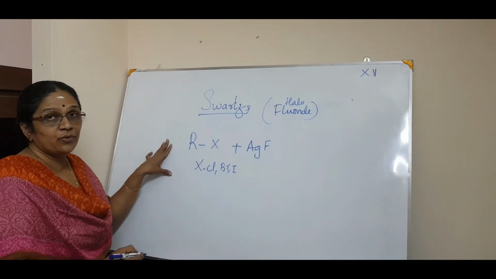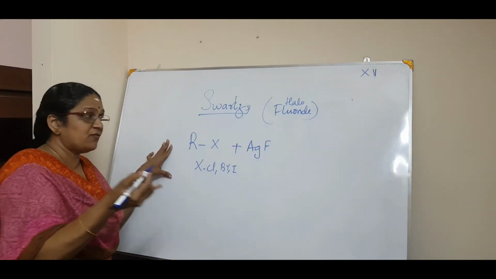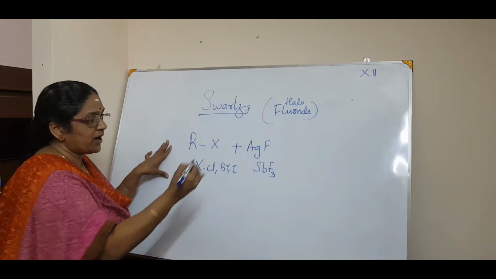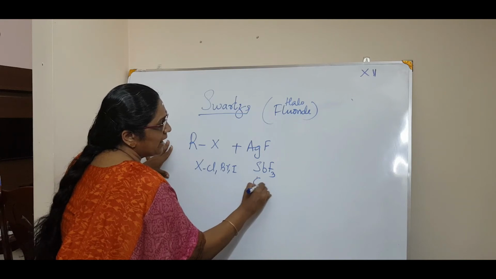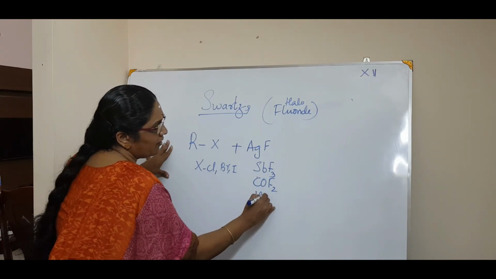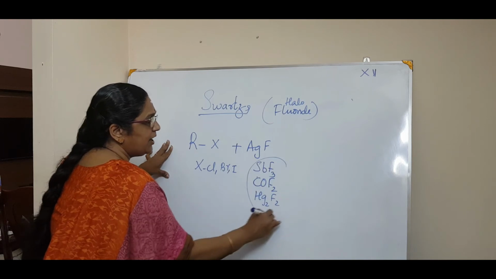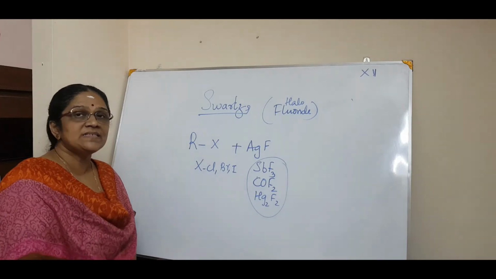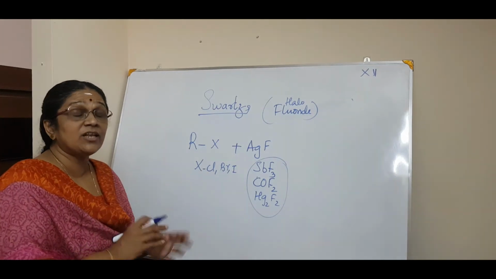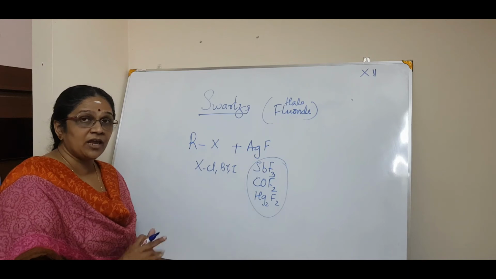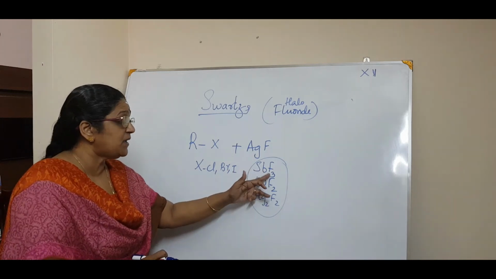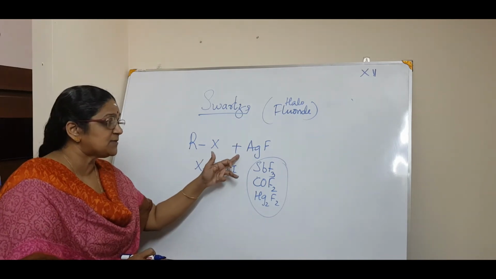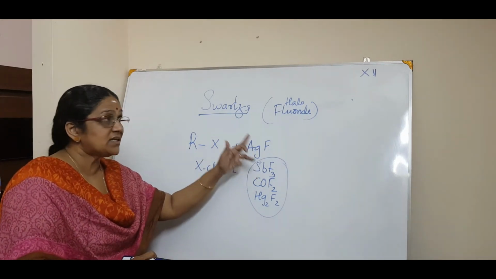That is silver fluoride or any metal fluorides, heavy metal fluorides. For example, SbF3, antimony fluoride you can have. Then you can have cobalt fluoride, or you can have mercury fluoride. Any of these you can have. But I prefer to go for AgF because it is very easy. Okay, just see, maybe in the question paper they will ask for SbF3. But whenever you see SbF3 and RX, just get into mind that it must be for the replacement with fluorine. So that is the Swarts reaction.